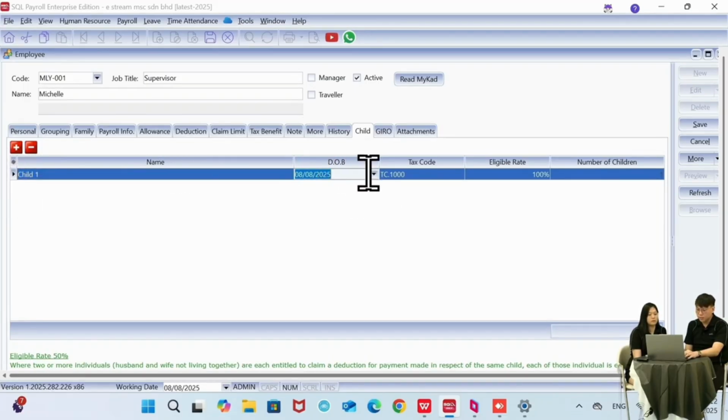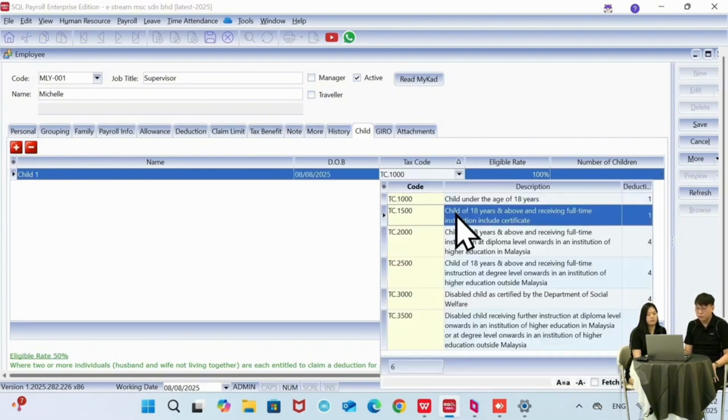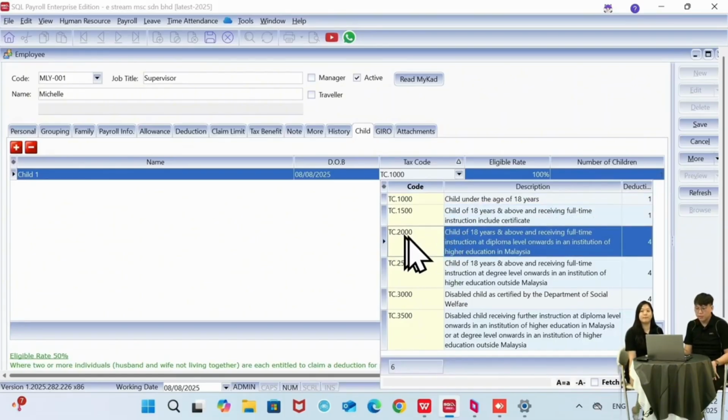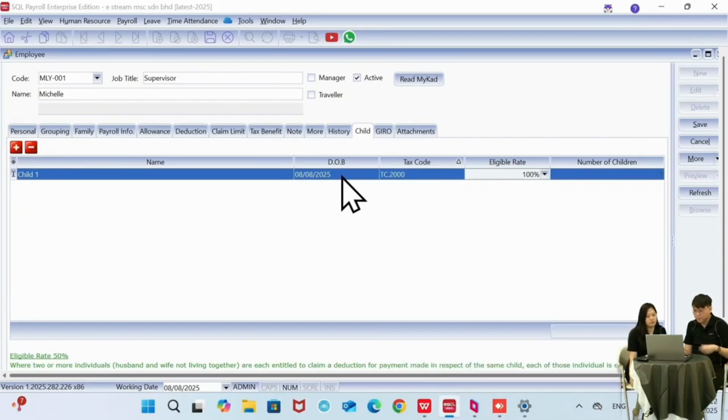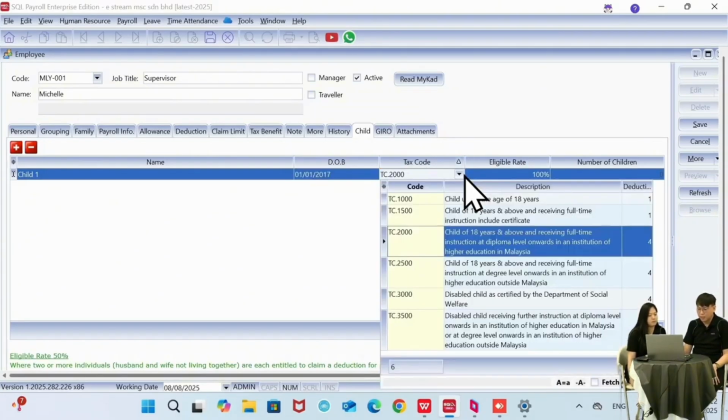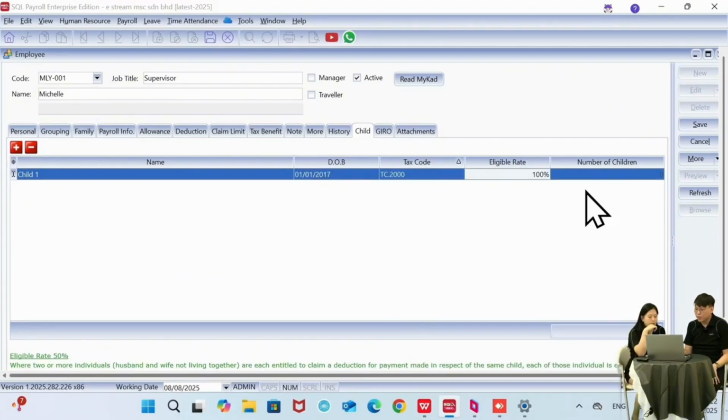Then you need to select the date of birth of the child, as the code will be different for each age group. Let's say the child is 18 years old. The eligible rate and the number of children are here.